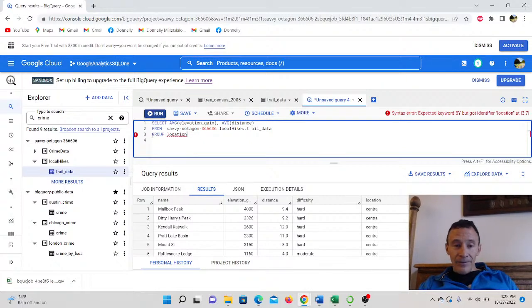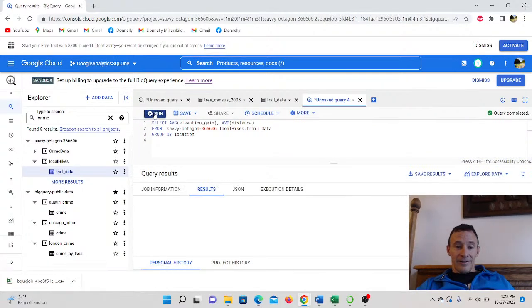Syntax, location. Oh. All right, so it looks like it should run. I'm going to go ahead and hit run. All right, cool. So that's going to be the average.